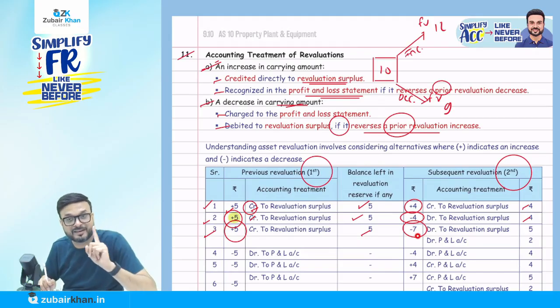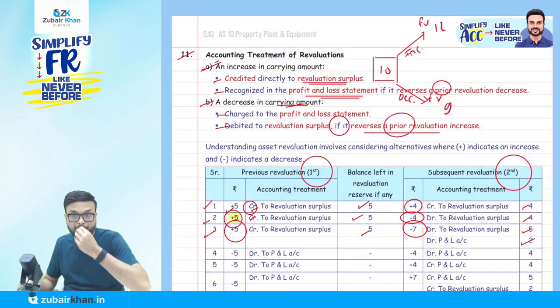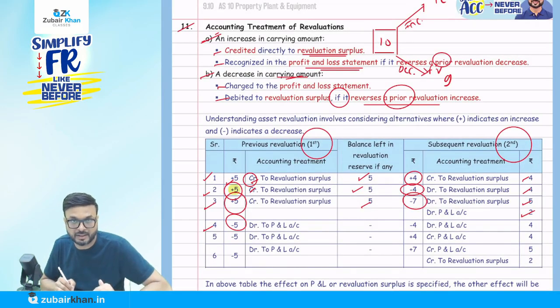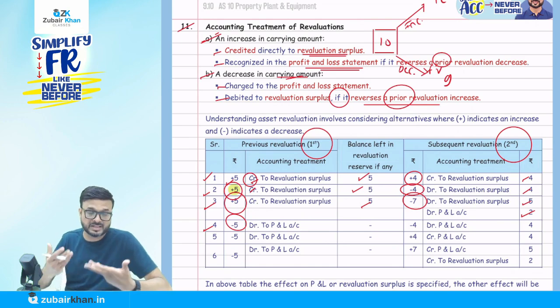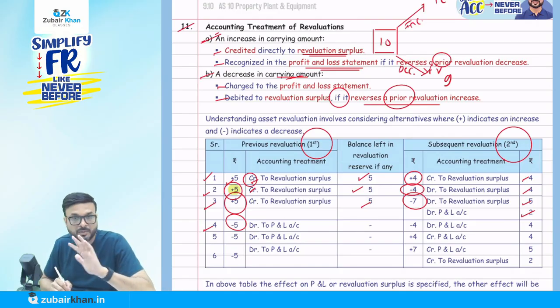And PP will be credited by 7. So you can see that revaluation surplus is credited by 5 and P&L is debited by 2. Now in the first time only it is decreased by 5. So what entry? Decrease in asset should be credited. So PP will be credited, but we don't have any revaluation surplus because the first time we are doing the revaluation it decreases. So I have to pass the entry: P&L account will be debited and PP account will be credited.